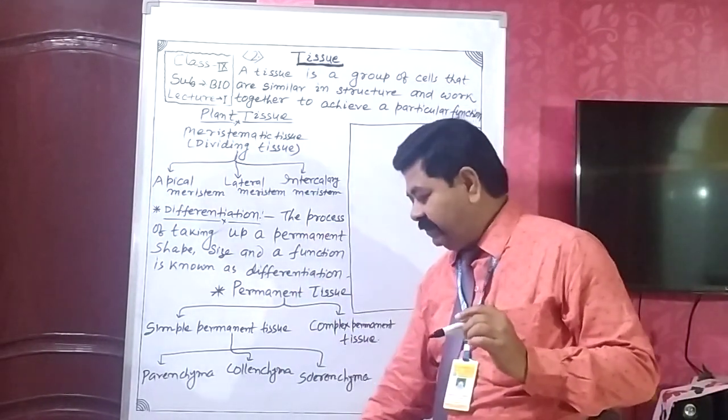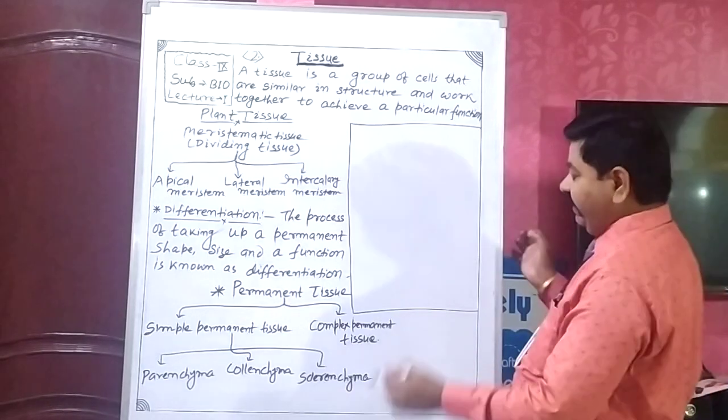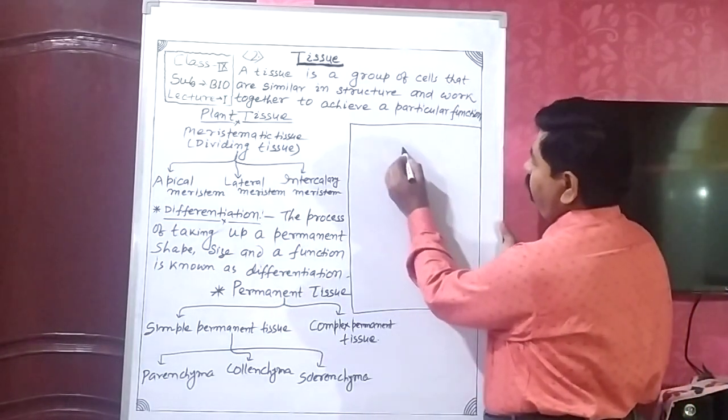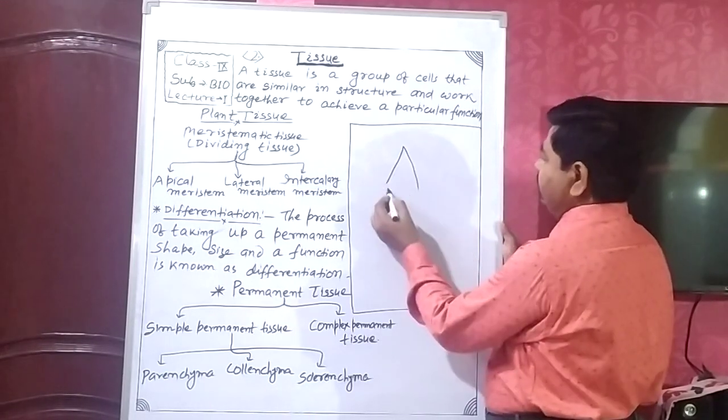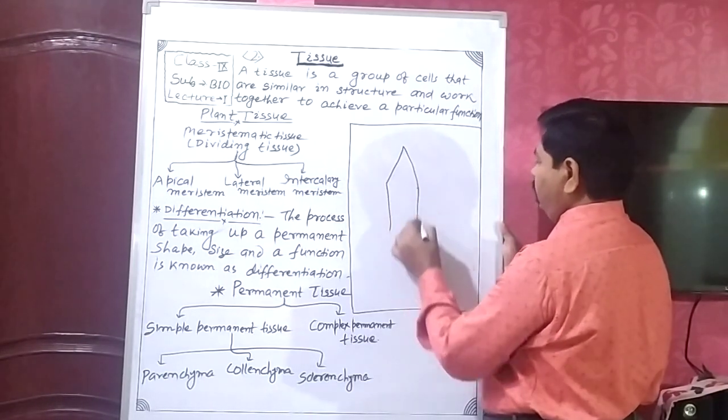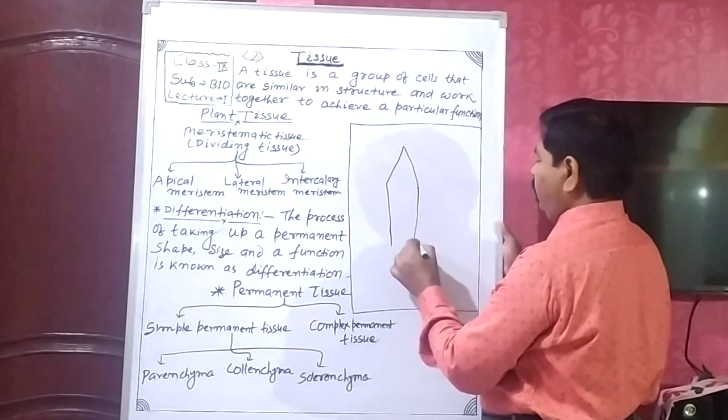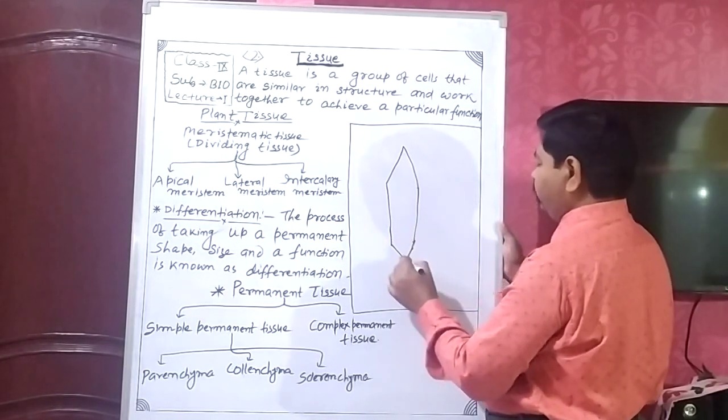Intercalary meristem. In this figure, this is the apex, and this is also the tips.